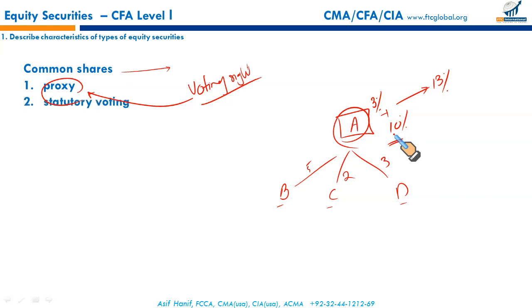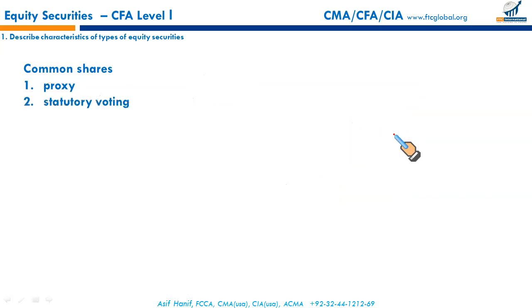Voting can be done in two ways. First, statutory voting. Statutory voting means each share has one vote. Let's say I'm an investor and I have 100 votes in an organization, and there are 3 appointments of directors.